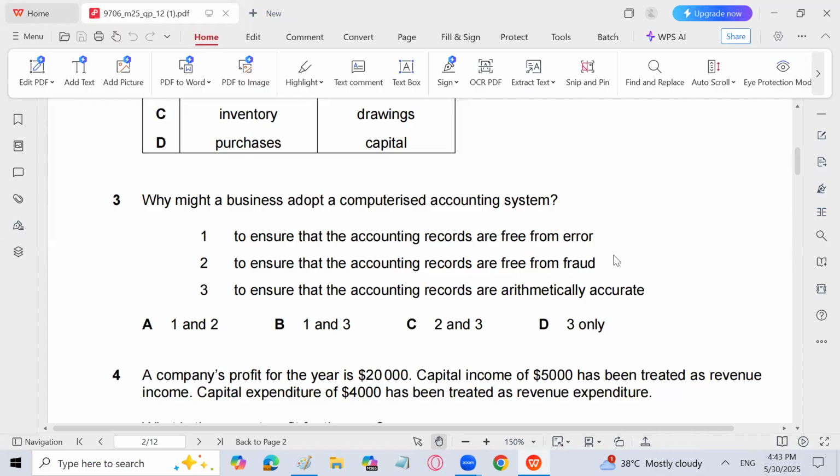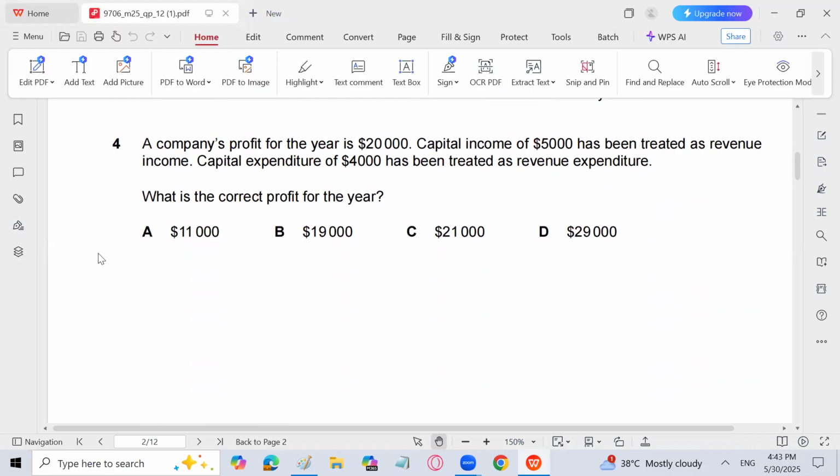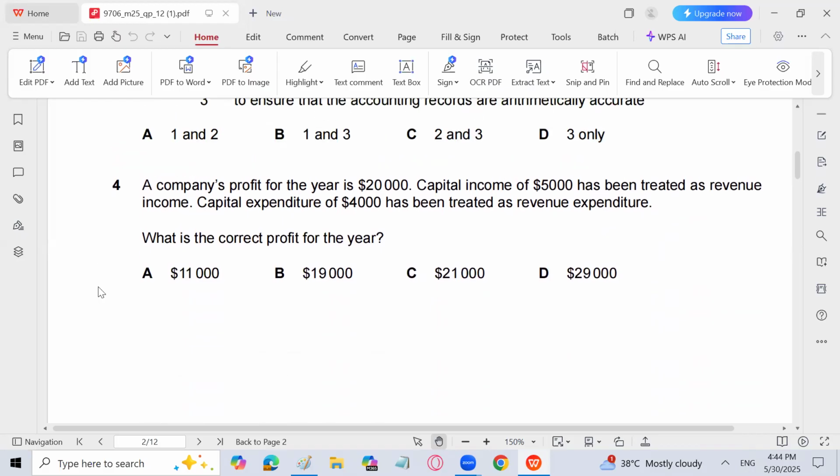Next, we'll go with the next MCQ, number 4. A company's profit for the year is 20,000. Capital income of 5,000 has been treated as revenue, and capital expenditure of 4,000 has been treated as revenue expenditure. It's quite easy. The profit currently is 20,000.